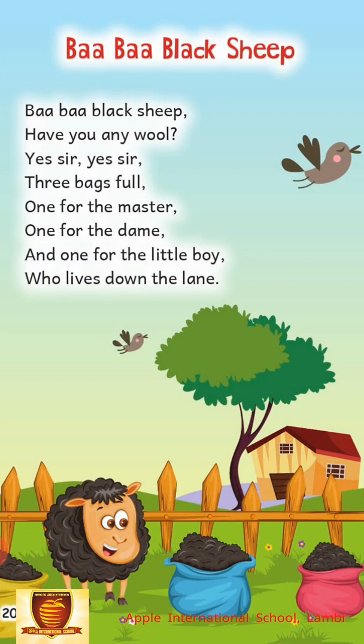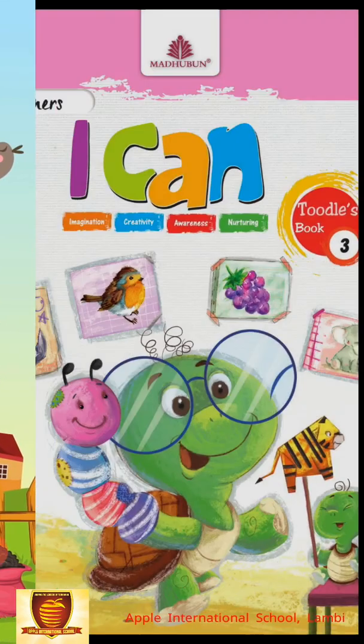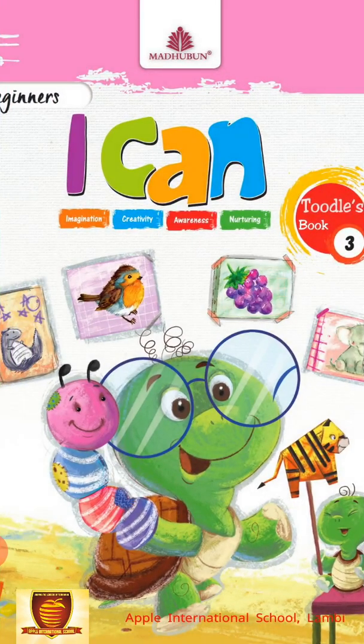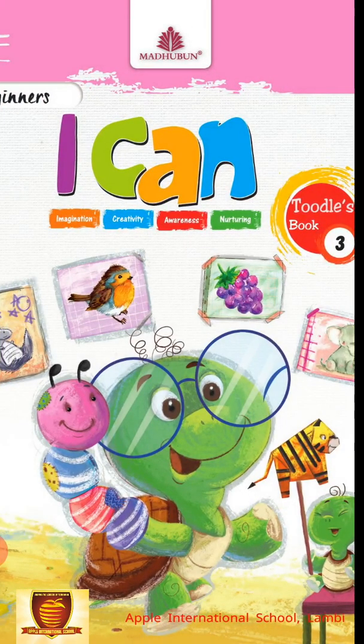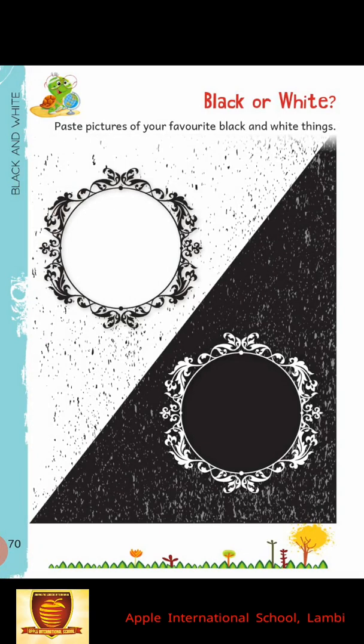Okay, students, repeat this rhyme again and again. Okay, now we will move to our next session. For this, students, open your I Can Beginner book 3 and go to page number 70.